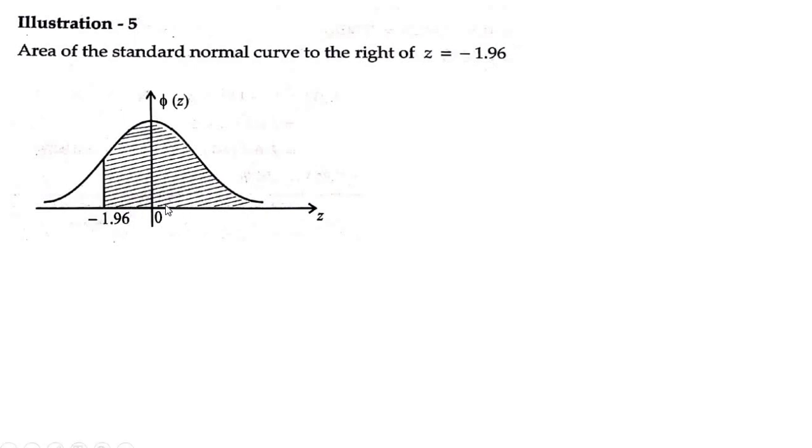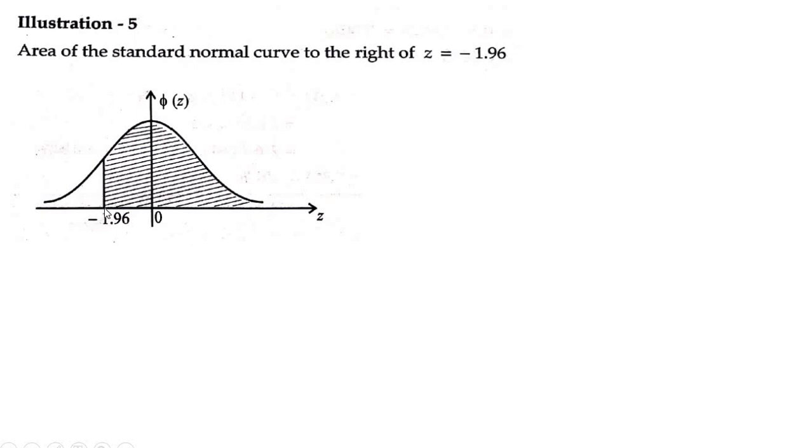You have to find the area towards the right, so Z greater than or equal to minus 1.96, up to infinity. First of all you have to find the area from minus 1.96 up to 0, plus the area from 0 to infinity, because what is given in the question is the area to the right of Z equal to minus 1.96.